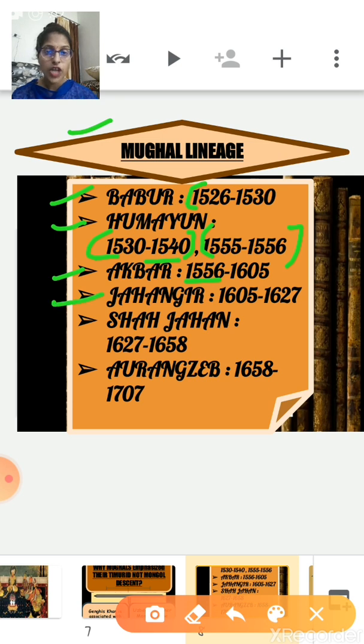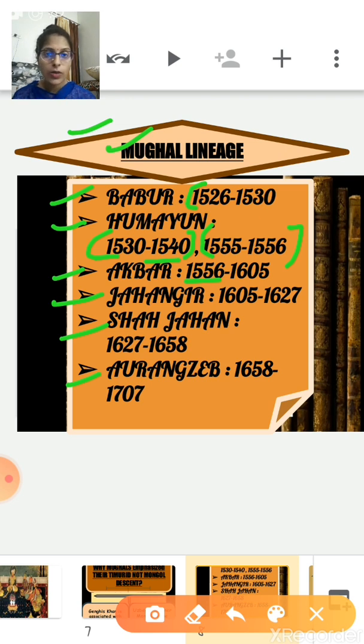Then came Jahangir, time period 1605 to 1627. Then next Shah Jahan, and after that Aurangzeb. Aurangzeb was the last powerful ruler of the Mughal empire, because there were many rulers after Aurangzeb, but he was the last powerful one.